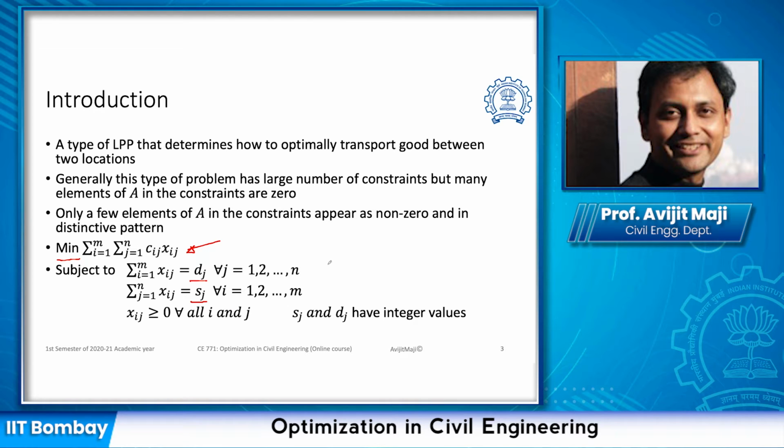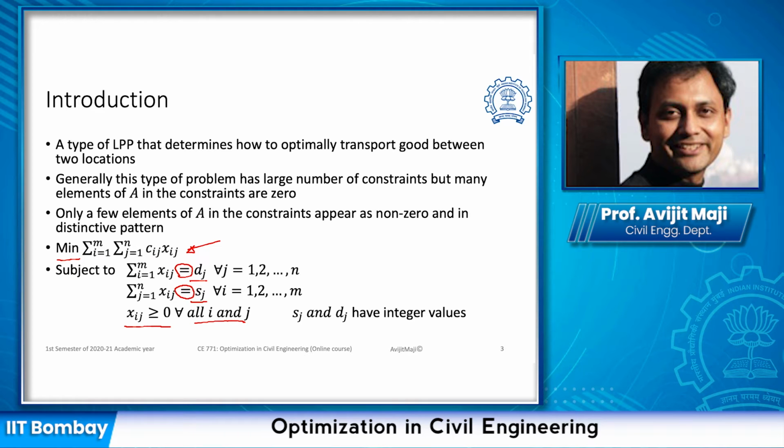Like the linear programming problem, the design variables or decision variables are expected to be greater than or equal to 0 for all i and j. And the supply and demand constraints are going to be equality constraints in the case of the transportation problem.